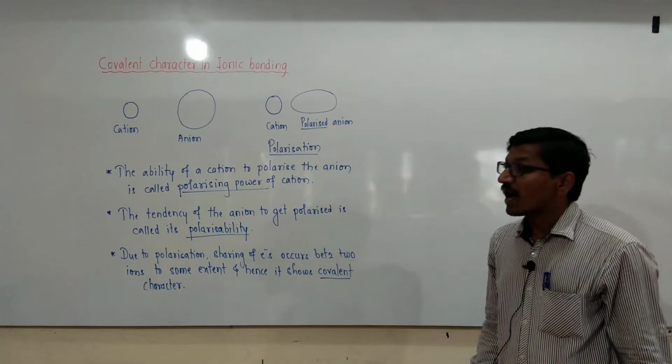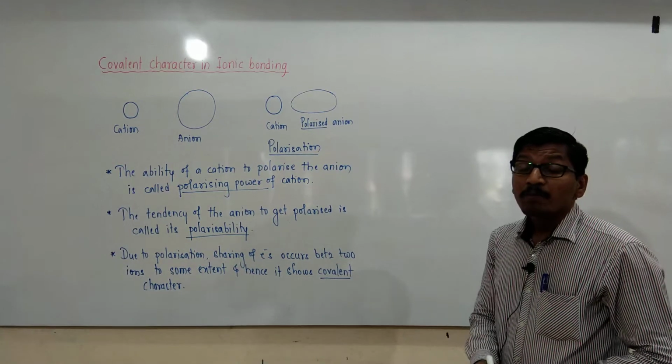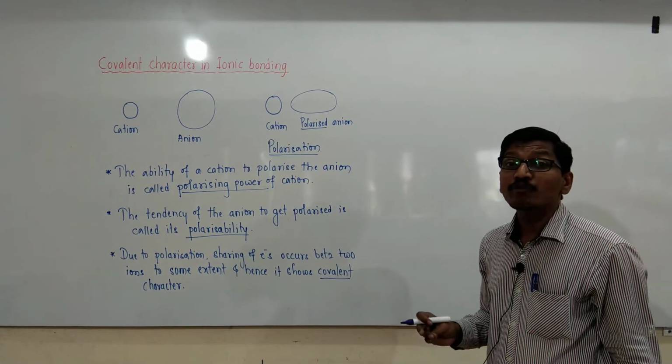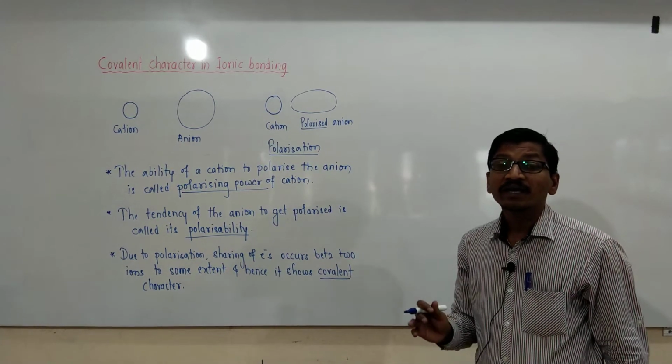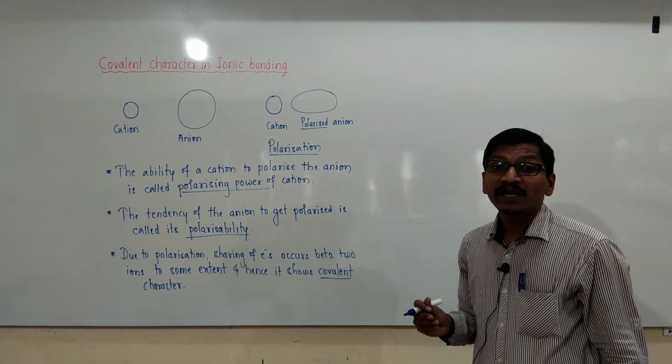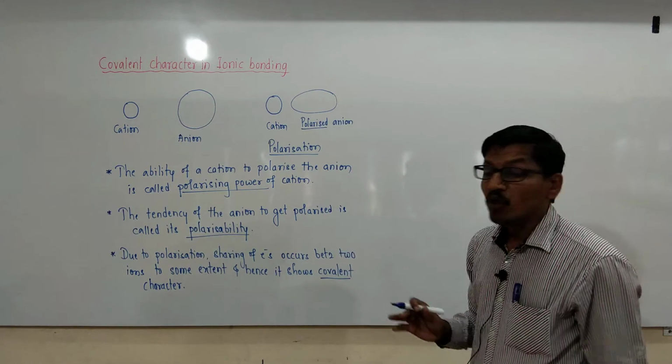In this, the higher the polarizing power of the cation and the higher the polarizability of the anion, the higher is the polarization and the greater is the covalent nature in ionic bonding.